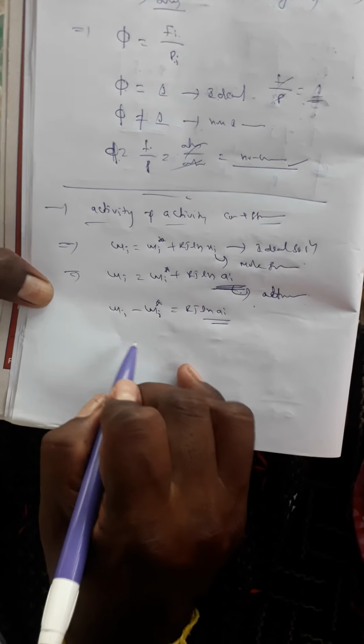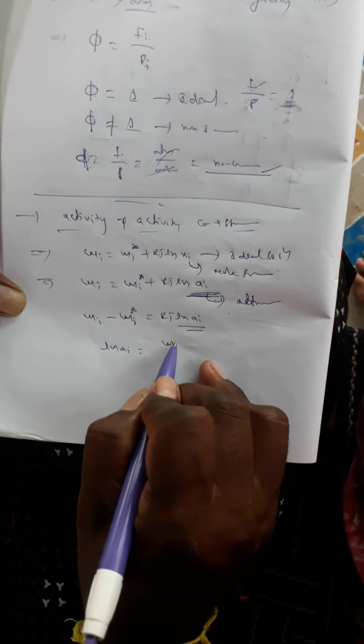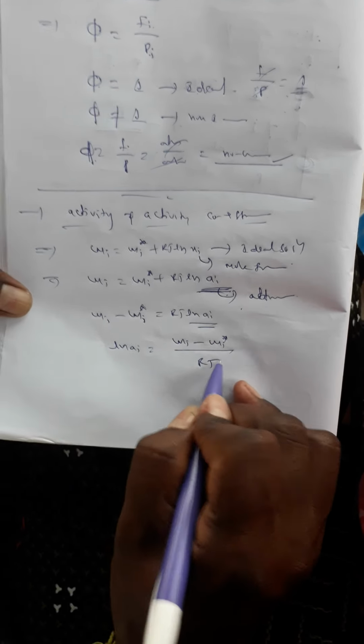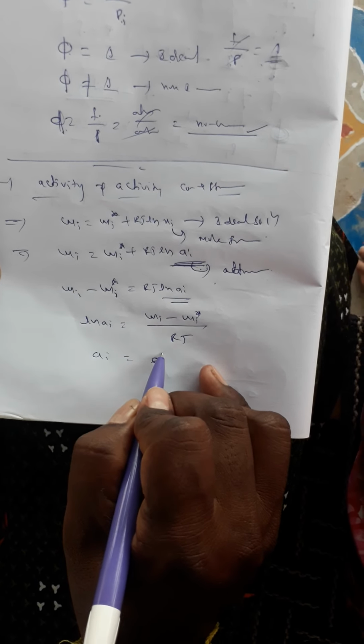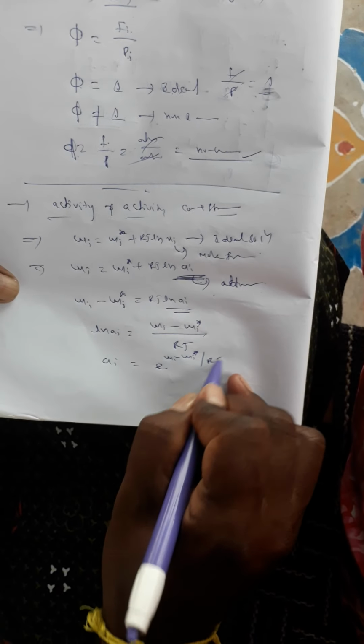We want the ai value: ln ai is equal to mu i minus mu i star by RT, so ai is equal to e to the power of mu i minus mu i star by RT. This is the activity equation.